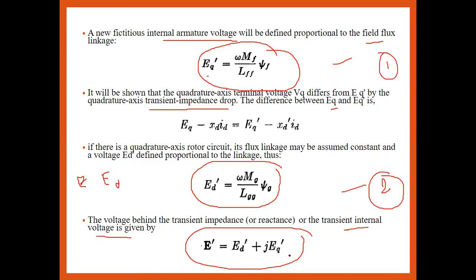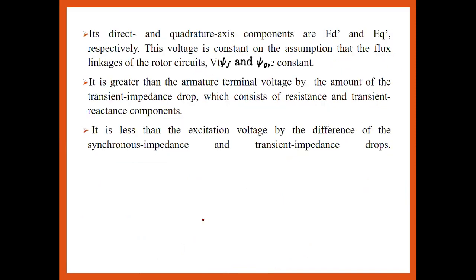Okay, if I want to find the same for the subtransient state, then I get E double dash is equal to ED double dash plus jEQ double dash. Okay, so the direct axis and the quadrature axis are studied, but the E dash and the EQ dash are respectively constant on the assumption that the flux linkage psi G under the armature axis and under the field axis should be constant.